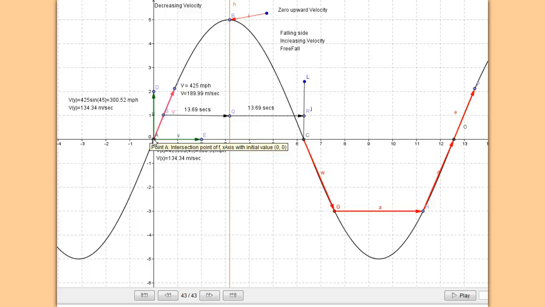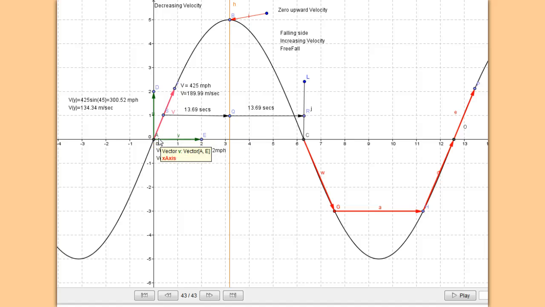What would happen then is, in the vertical direction, the plane would be traveling 134.34 meters per second. In the horizontal direction, the plane would be traveling 134.34 meters per second. The reason why they're the same is because I used a 45-degree angle here. There's nothing special about the angle. It could have been any angle, but I used 45 degrees, so they both come out the same.